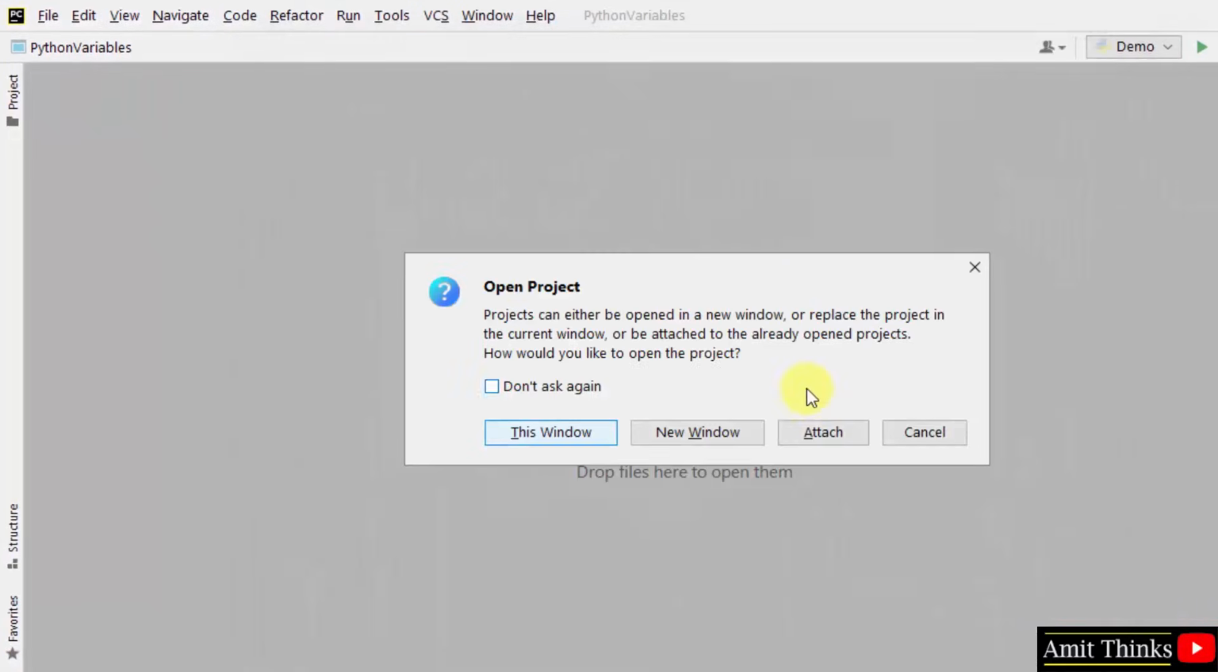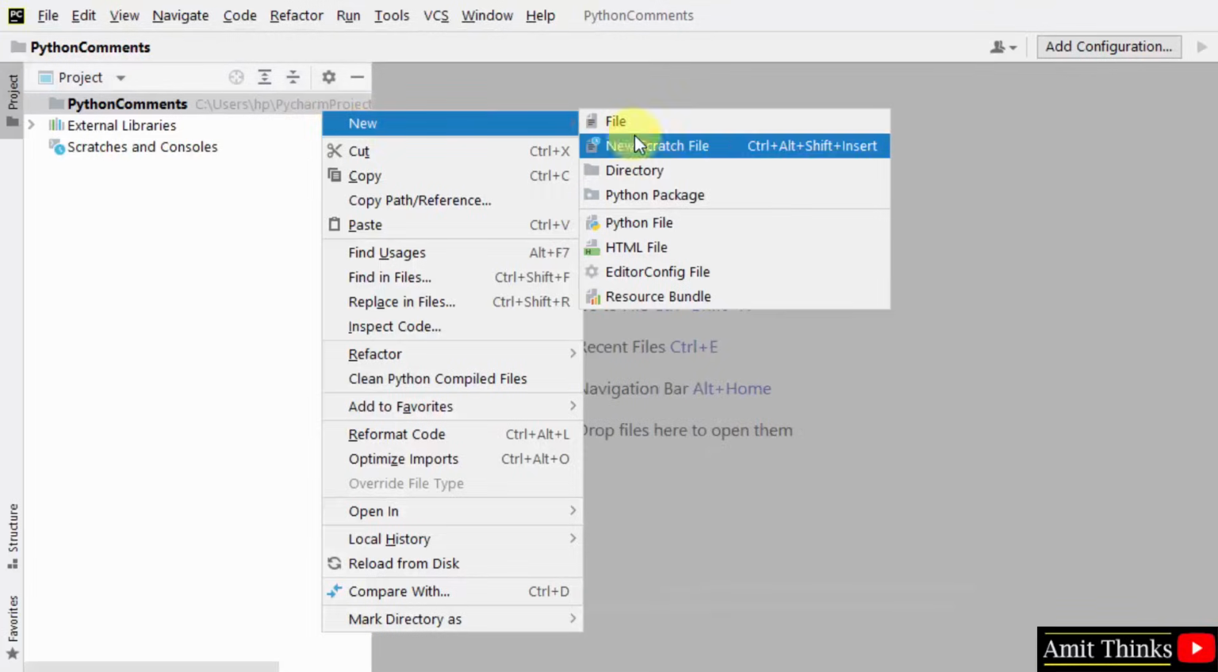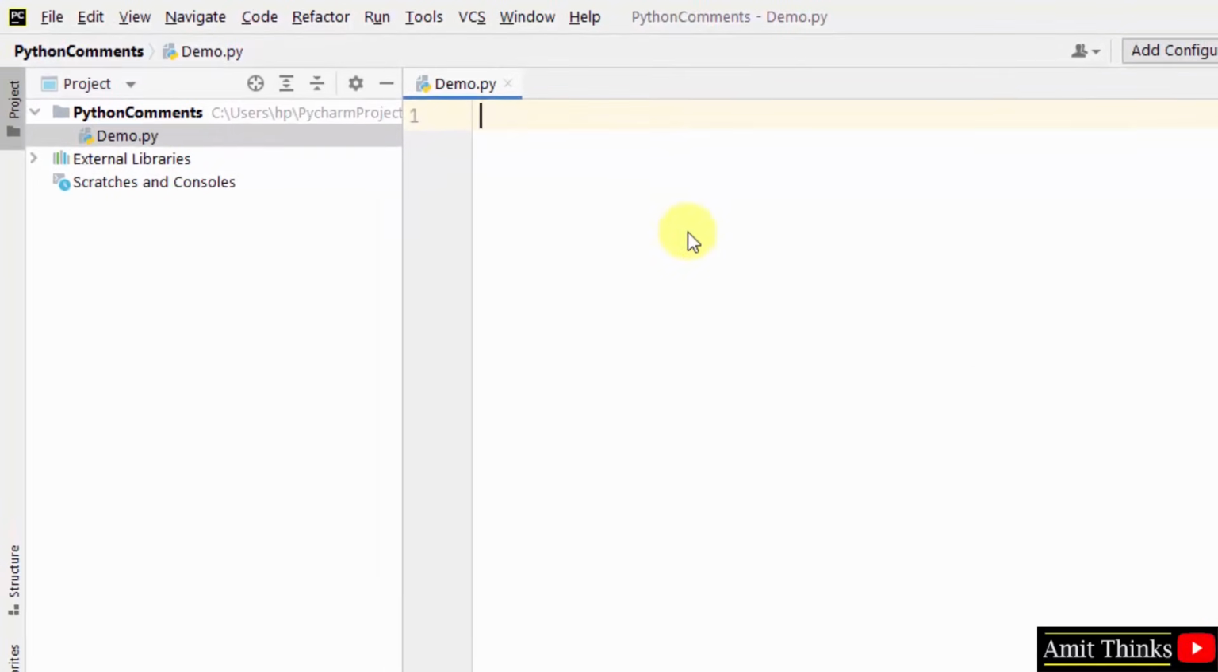Click on create. So we have created a new project. Right click, new, and create a new file. So we have created the demo.py file. I told you the hash sign is used to create a comment. Let's say this is my hash sign I have created: understanding Python variables. So this is my comment, and it won't be included when I run the code.